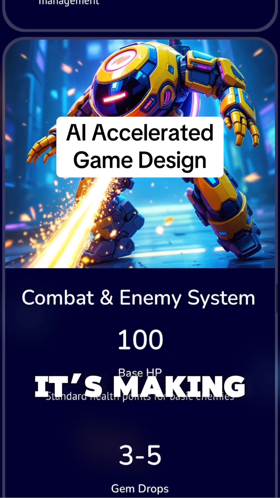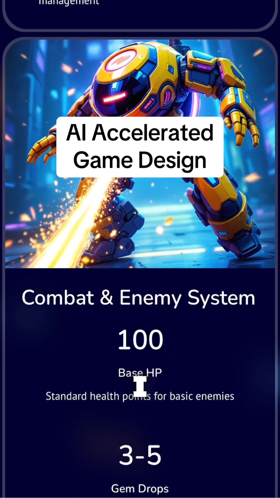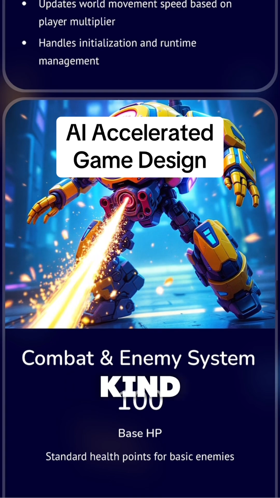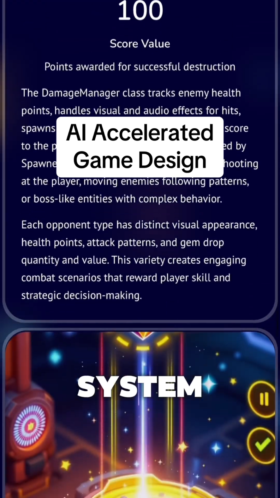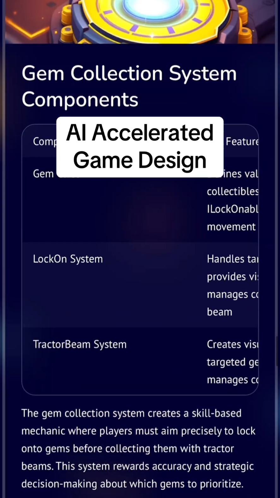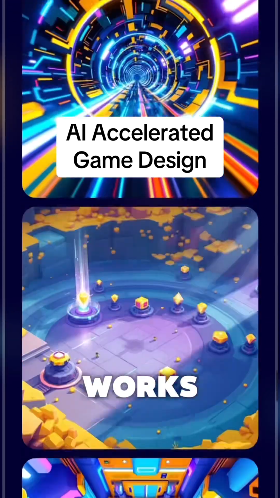Look at this art it's making. It's inspiring me, as I see the art it's making. That's cool. I want to kind of bring that guy into Zone, I think. And it gives an example of the combat system, or shows how that works, how the gem collection system works.